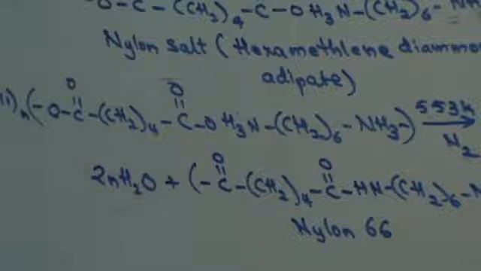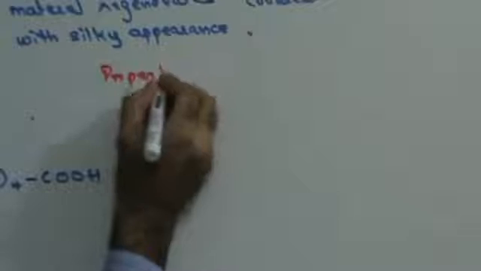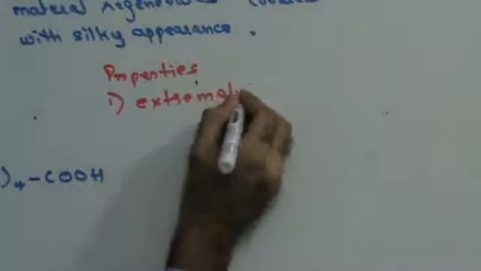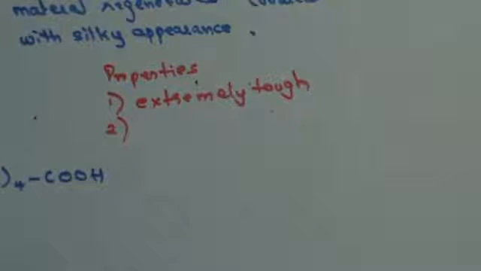Now once we know the preparation, let us see the properties and the uses of nylon 66. Properties. What are the properties of nylon 66? It is extremely tough and has a high tensile strength. Second, it is resistant to attack of moth and fungi.